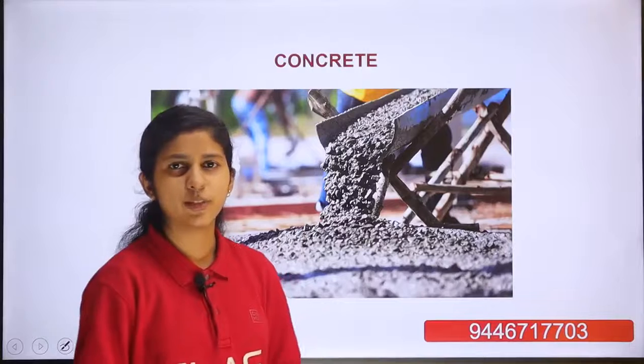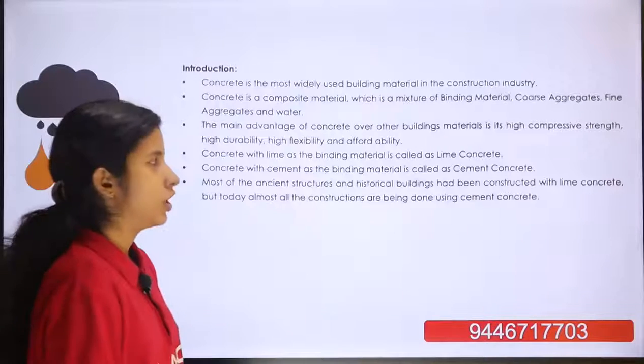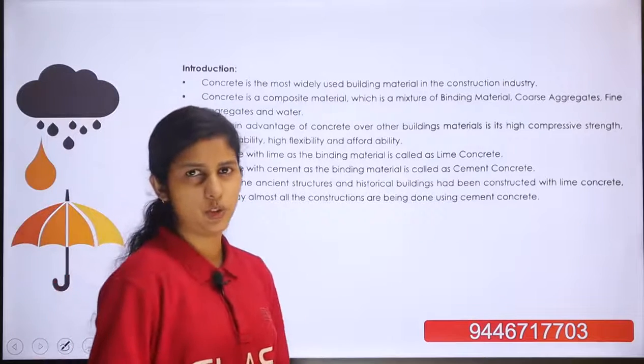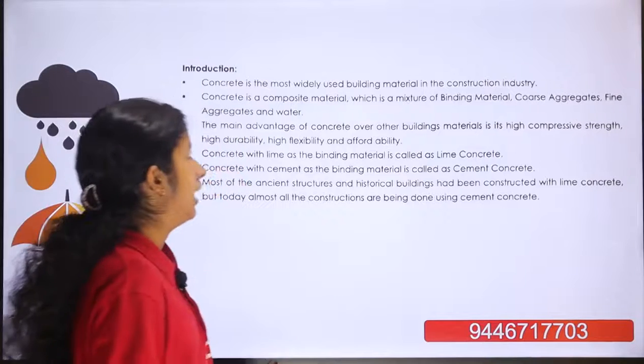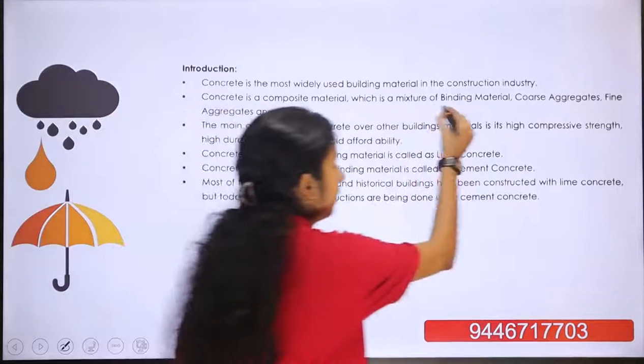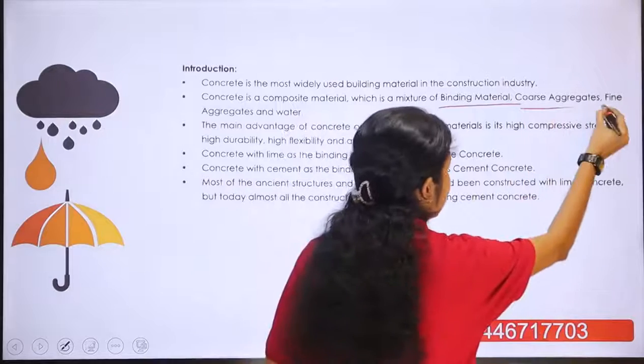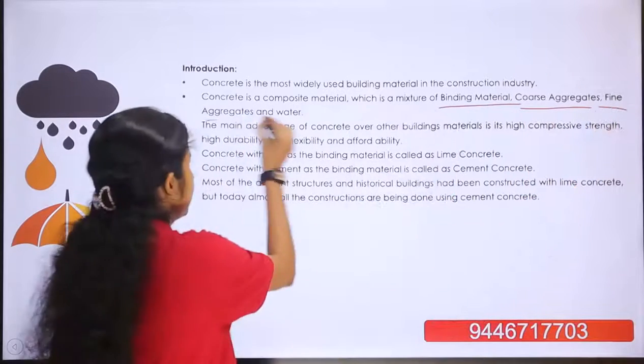Our next construction material is concrete. Concrete is an important construction material in the civil engineering field, and it is a mixture of binding material, coarse aggregate, fine aggregate and water.